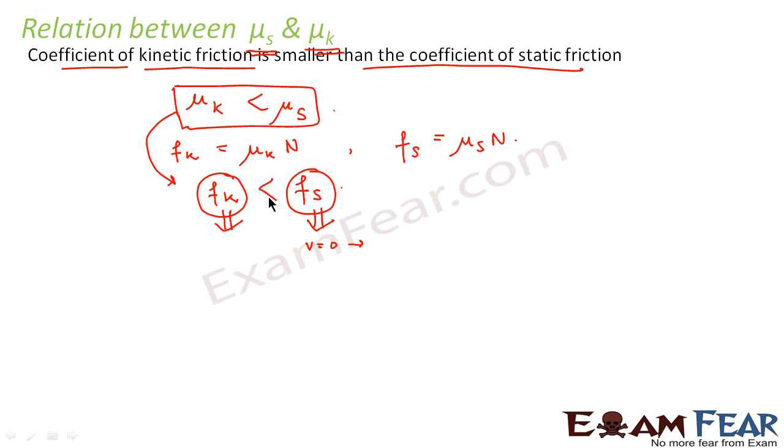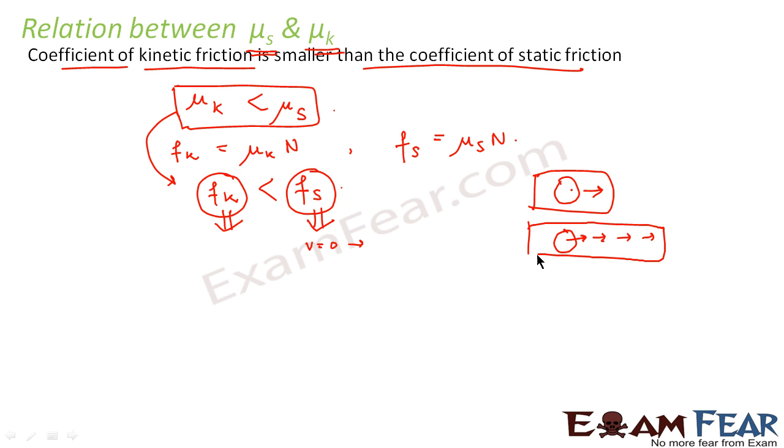Now, resisting a body from moving which is at rest is more difficult than resisting a body which is already in motion, correct? Like suppose you have a ball which is at rest. You have to stop this ball from moving. And in another case, you have a ball which is already moving, and you have to just resist the motion. That is, you have to take care that the motion doesn't increase further. So this scenario is more difficult than the other scenario.